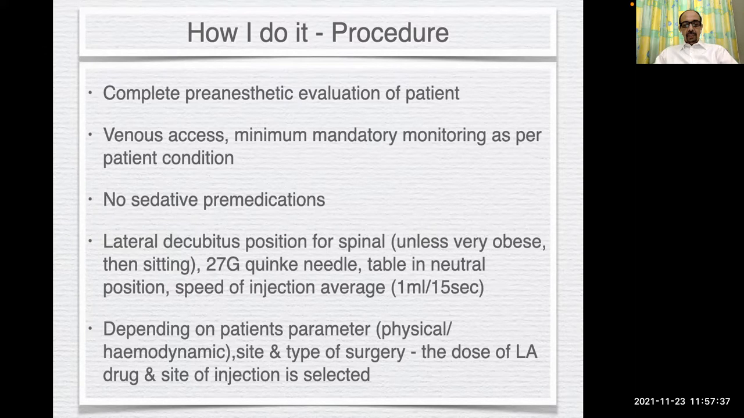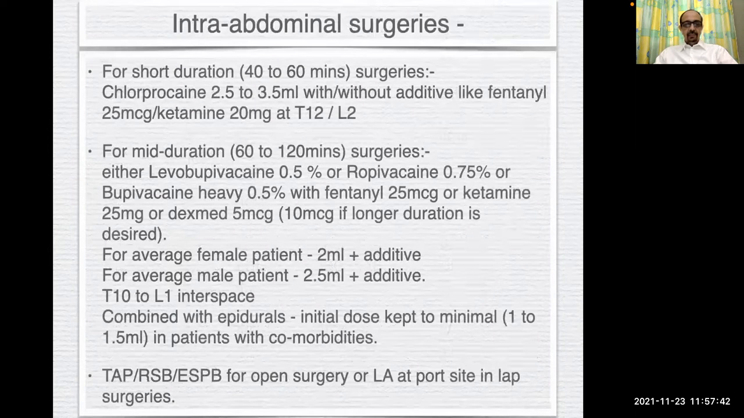Then depending on the patient's parameters, site and type of surgery, dose of local anesthetic and site of injection is selected. For short duration, like 40 to 60 minutes, I use chloroprocaine 2.5 to 3.5 ml with or without additives. For mid-duration surgeries, either levobupivacaine 0.5%, ropivacaine 0.75%, or bupivacaine heavy 0.5% with fentanyl, ketamine, or dexmed according to need. If you can remember this, you can do any abdominal surgery of mid-duration in this dosage.